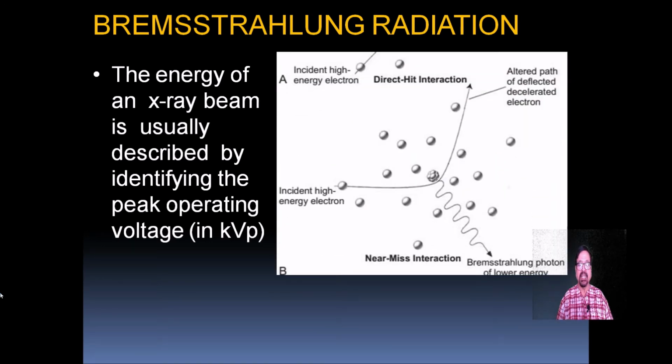Now here it is seen in the diagram. This is the incident high-energy electron coming in. Here the collision has occurred. Now this is the direct hit interaction. It has gone towards this side. This is the altered path of the deflected, decelerated electron. It will not have as high a speed as the incident electron. And there is one more here. This is the Bremsstrahlung photon of low energy. So this will result in different energy levels.